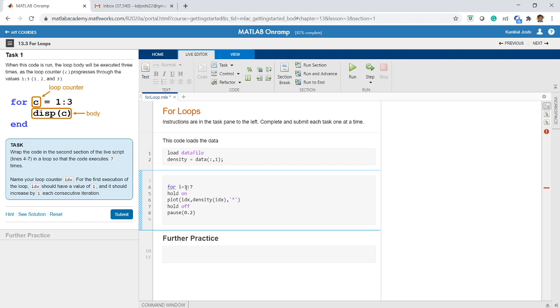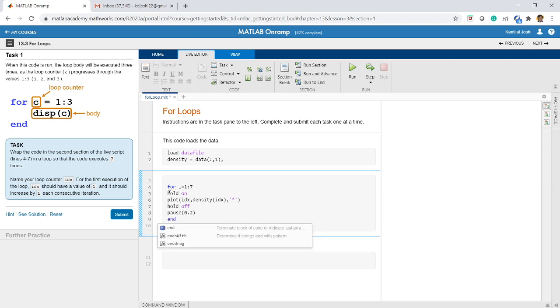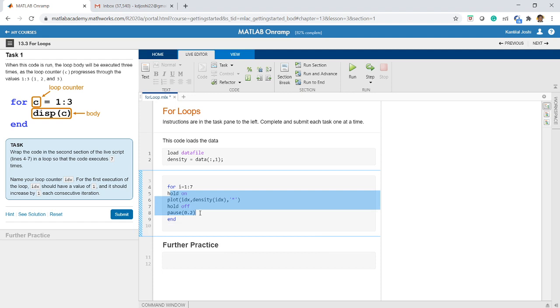It will start at 1, end at 7, increment by 1. And at the end, I should write end. So whatever is in between, all these 4 lines, will be executed how many times? 7 times, right? Again, indentation is not mandatory in MATLAB, but I am doing it purposely so that the code can be easily read. Let us submit this and check what output we get.